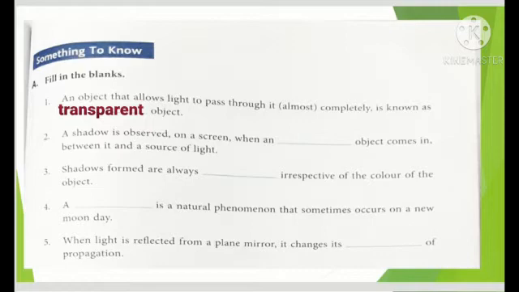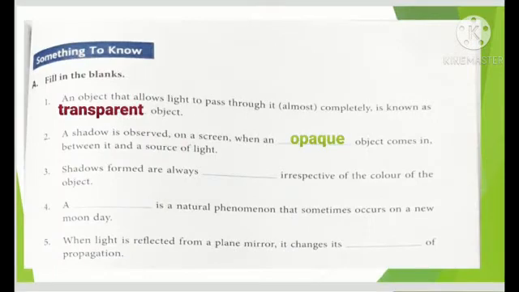Next one, a shadow is observed on a screen when a dash object comes in between it and the source of light. And what is the answer? Answer is opaque object. So here we can fill in: when an opaque object comes in the path of the source of light. Next one, shadows formed are always dash irrespective of the color of the object. Shadows हमेशा कैसी होती हैं? Black in color. So black will come there.